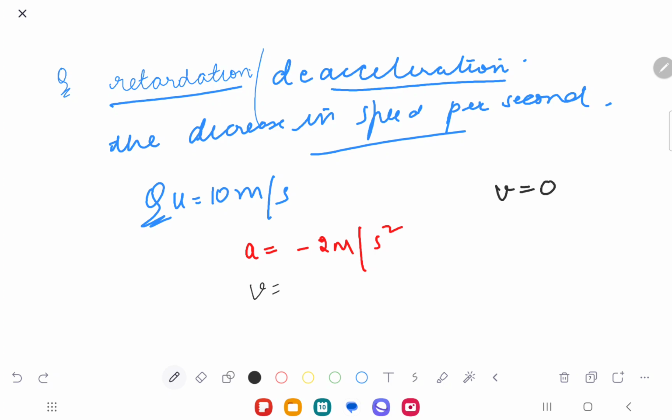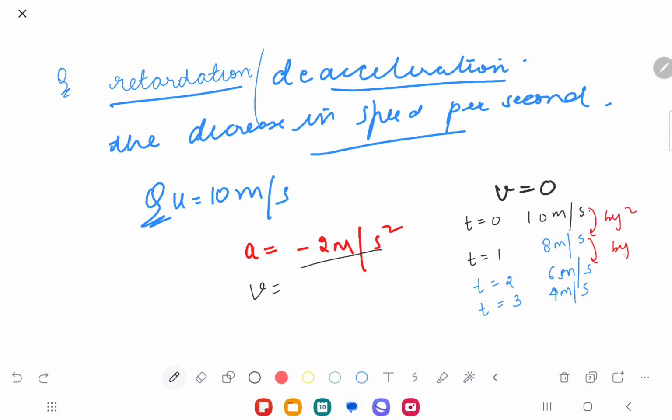So you again apply the same formula. By basic knowledge also, if at t equals 0 my speed was 10 meters per second, after 1 second my speed will be reduced by 2. So what would my speed be at t equals 1 second? 8 meters per second. Again after 1 second it decreases, so at t equals 2 seconds my speed is 6 meters per second. At t equals 3 seconds it is 4 meters per second, because my speed is reducing by 2 every time.